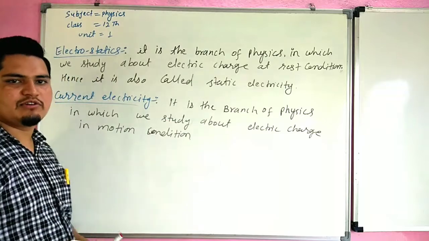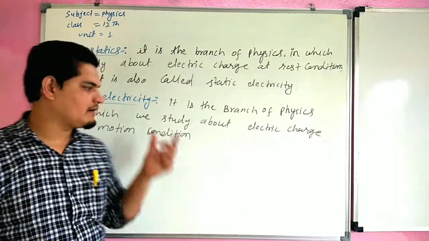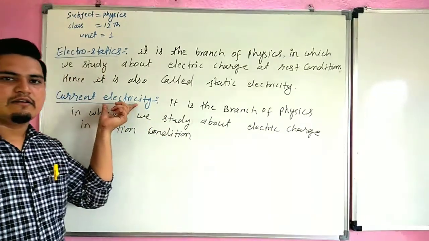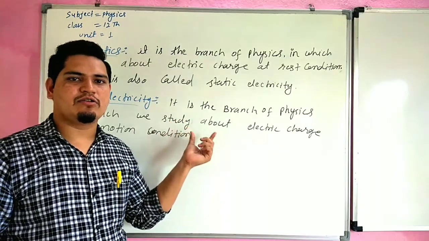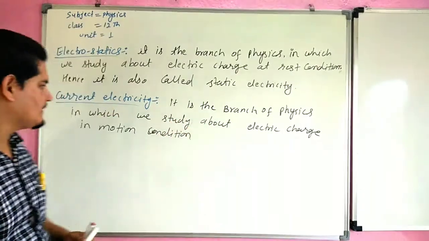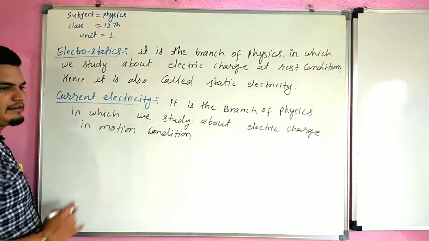If charge are in motion condition, then it is called current electricity. Charge in motion condition is also called current.